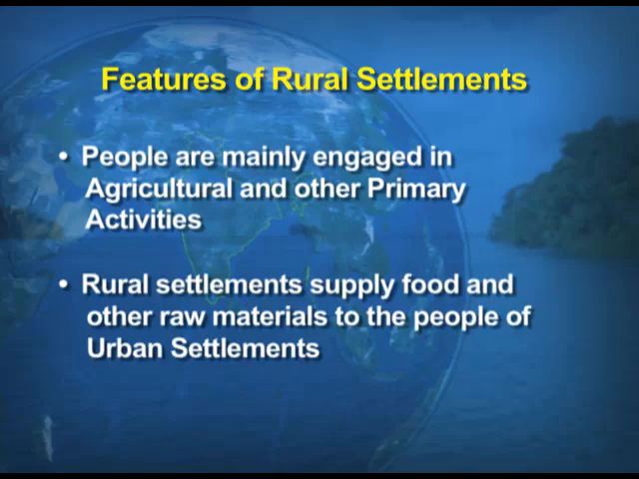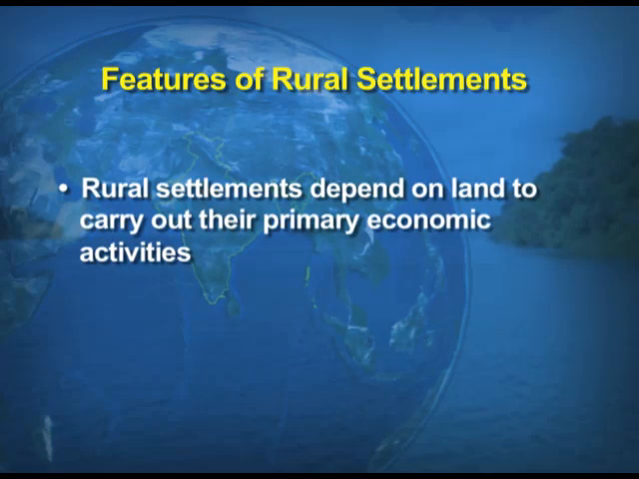Now, we will be taking up a few features of the rural settlements. Number 1, the people of these areas are mainly engaged in agricultural and other primary activity. Number 2, rural settlements supply food and other raw materials to the people of urban settlements, because they have enough space to grow all these items or the raw material. Rural settlements depend upon the land to carry out their primary economic activity, and in the villages we have plenty of land for the production of all these products.